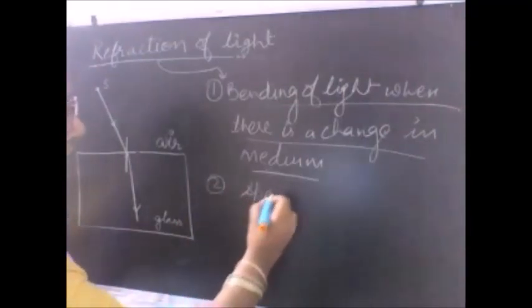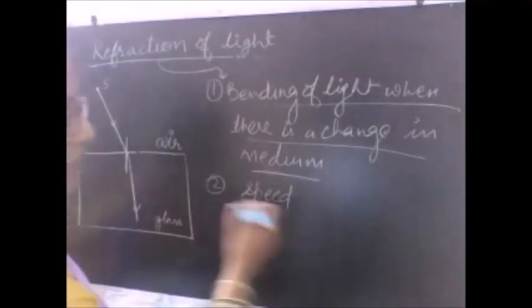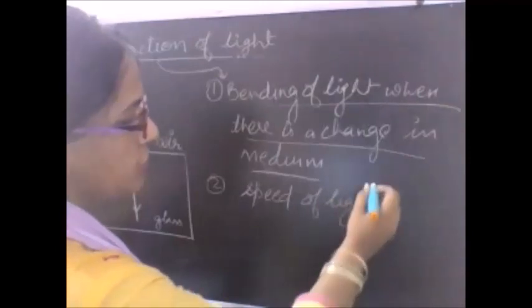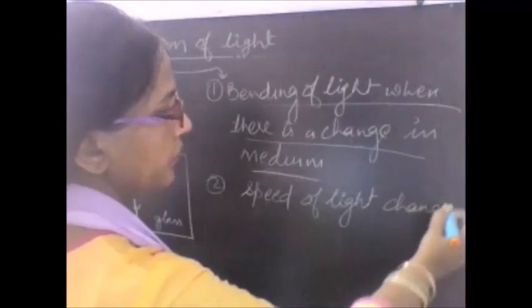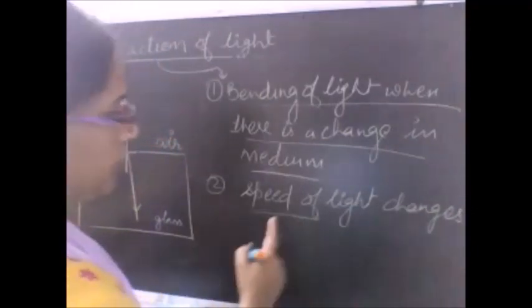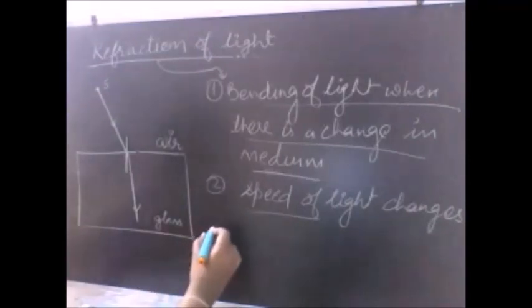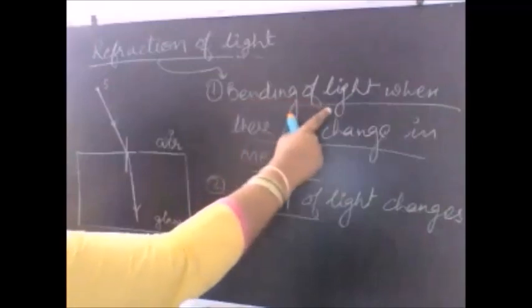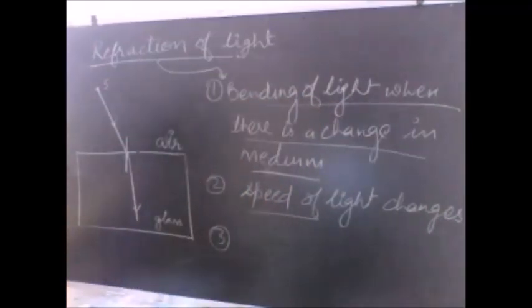That means in the air the speed of light was different, and when the light enters some other medium, say glass here, the speed of light is different in glass medium. So this is a very important concept, and from there we are going to define a technical term that we call the refractive index. What is that factor that decides by how much the light will bend? Will it bend more? Will it bend less?